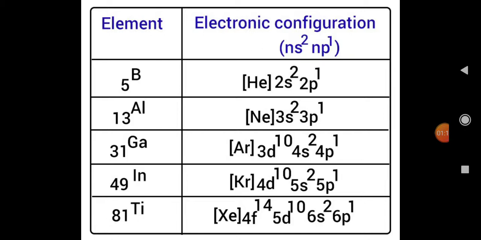When we look at the electronic configuration of the boron family, the last electron enters the p orbital. The elements exhibit the electronic configuration ns2 np1: the s orbital is completely filled and the remaining electron enters the p orbital. That's why group 13 elements exhibit the ns2 np1 configuration.